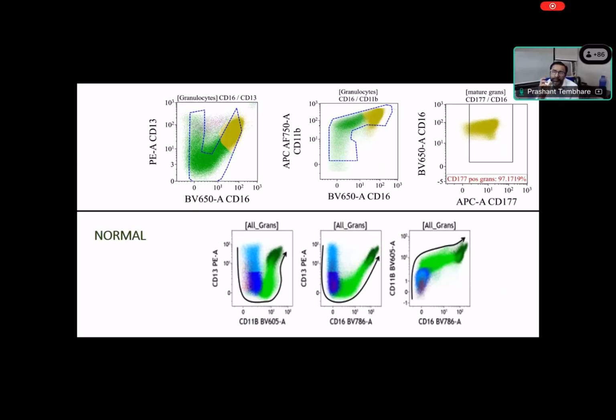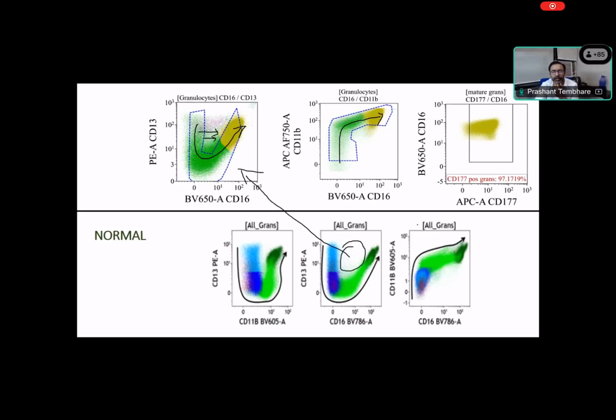Now, when we look at the myeloid series, you can see the maturation pattern of this patient. Although the morphology shows abnormality, what about the granulocyte series? When we saw the peripheral blood, we didn't see much non-maturation abnormality in the granulocyte series, but you can see the maturation pattern looks abnormal, and there are a few cells going this way. You can see there are a few dots. There should not be any cells in this pocket.